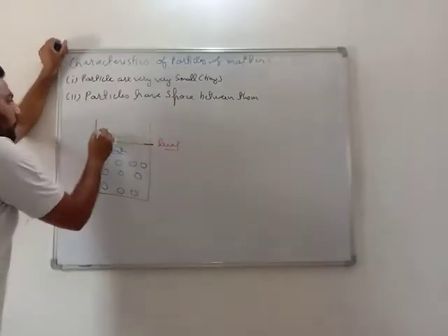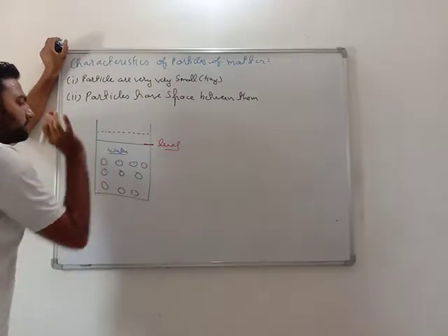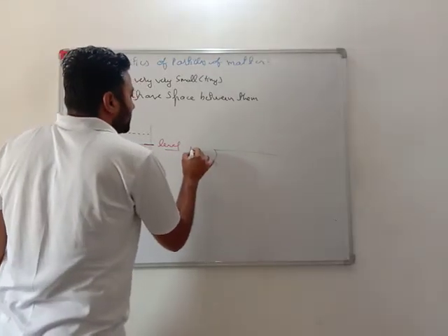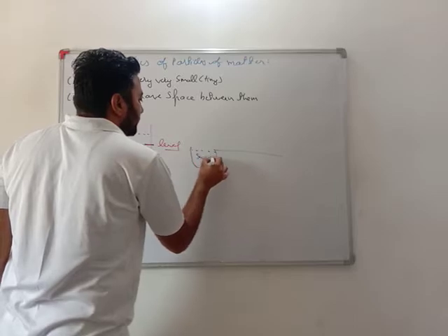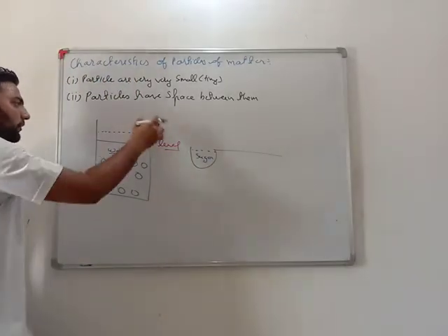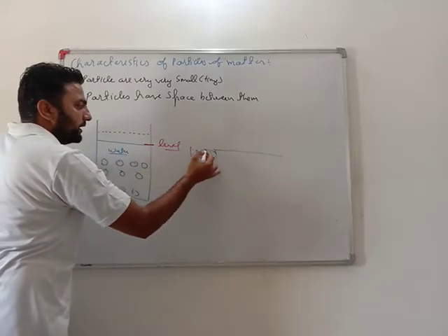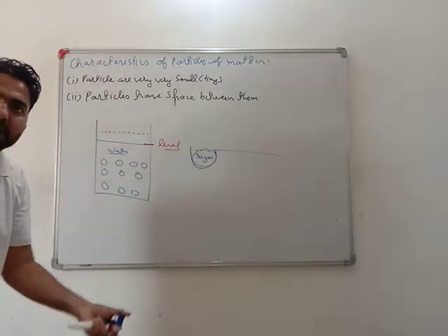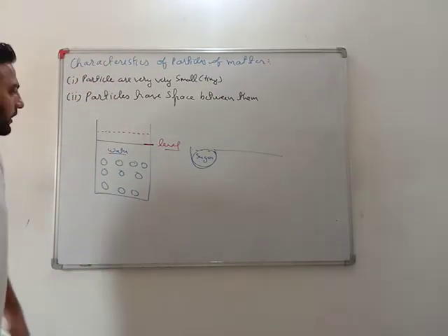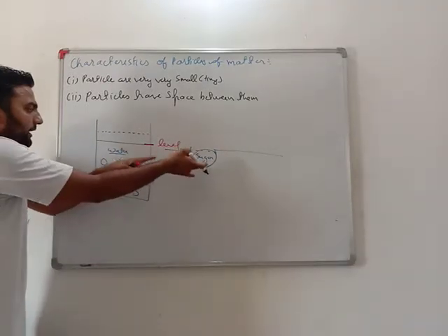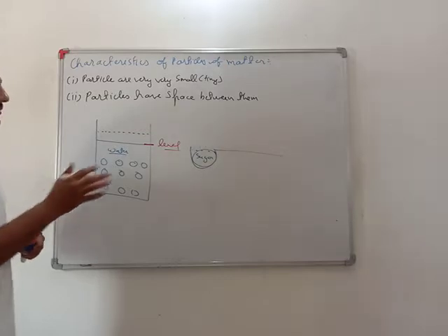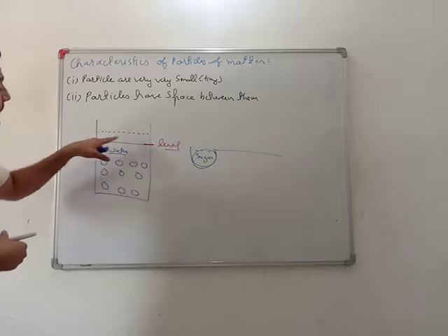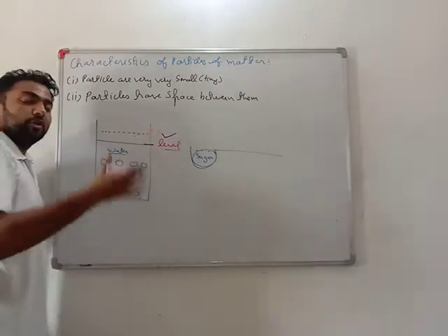If I add anything, obviously the level must rise. Yes or no? So what I did is that I added 1 spoon of sugar into it. When I add 1 spoon of sugar, obviously this much volume must increase. Very simple. If you jump into a pool, you have seen that the level rises, yes or no? Similarly, if I am adding this sugar into this, the level must rise. But when I mix this into this, I observe that the level is the same. Level is the same. It means volume hasn't risen.